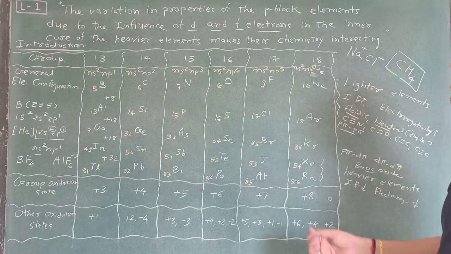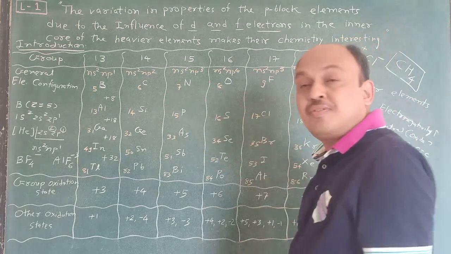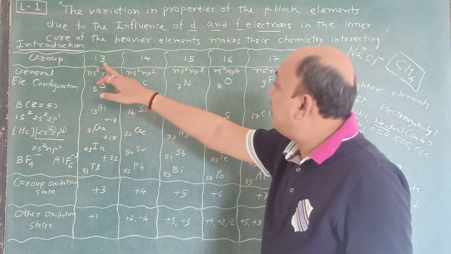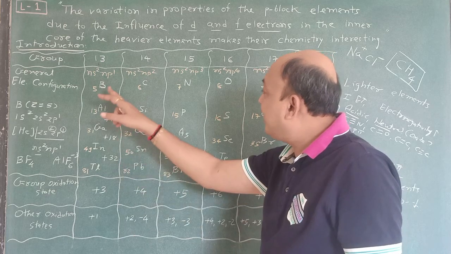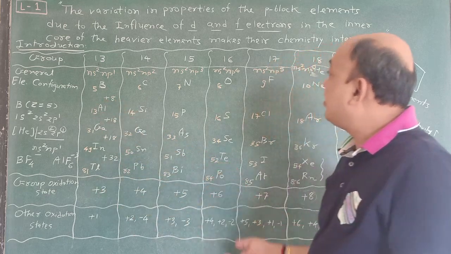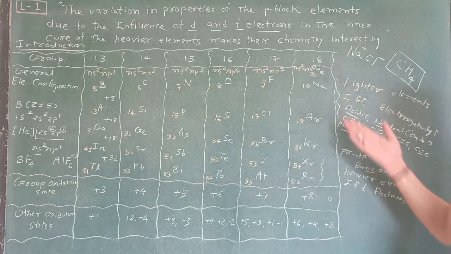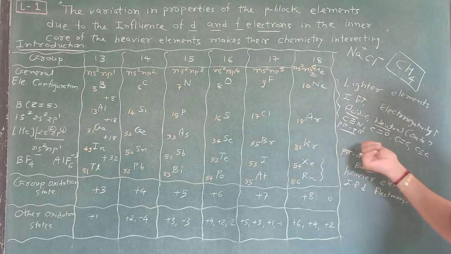And due to that, atomic radius variation also takes place, and that we learn later on in this chapter. But the detailing of chapter groups 13 and 14 we learn here. So this is a very important part. Just write it down in this way.